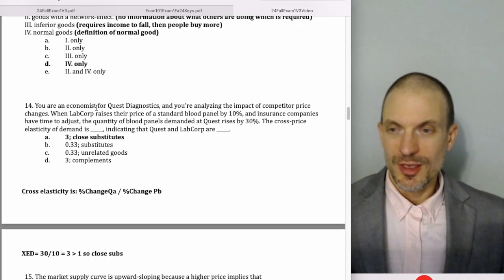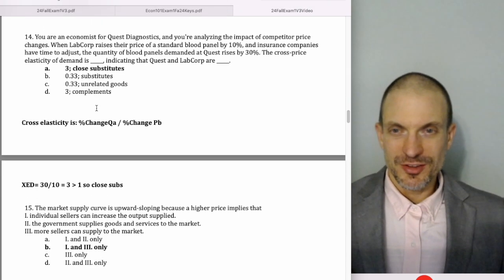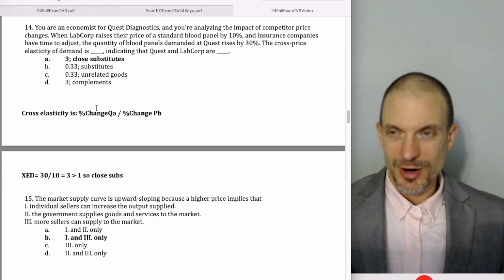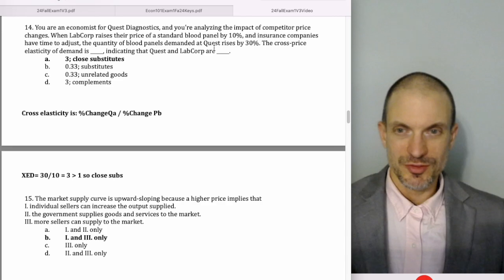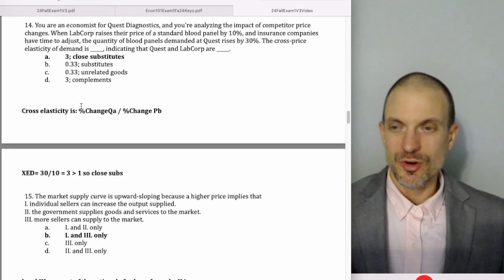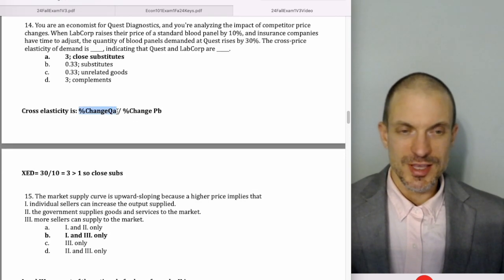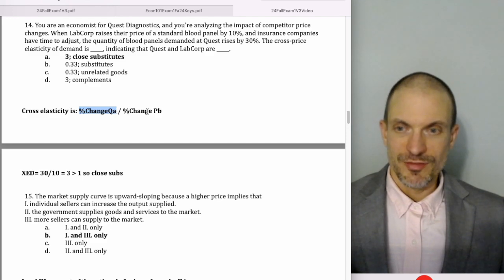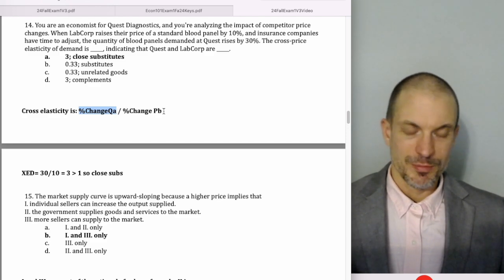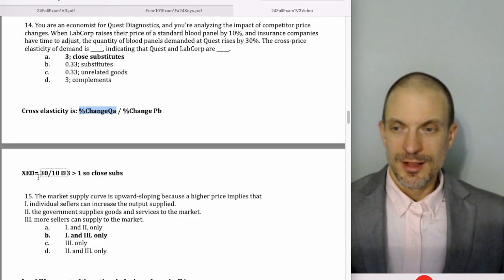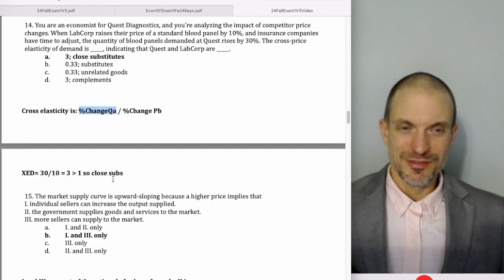You're an economist for Quest Diagnostics, and you're analyzing the impact of competitor price changes. When LabCorp raises their price of standard blood panel by 10% and insurance companies have time to adjust, the quantity of blood panels demanded at Quest rises by 30%. What's the cross elasticity? So cross elasticity is the percentage change in the quantity of product A divided by the percentage change in the price of product B. And so this is 30 divided by 10, which is 3. That's positive and greater than 1.